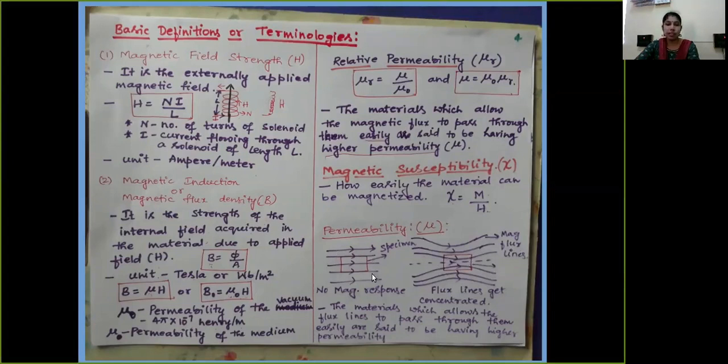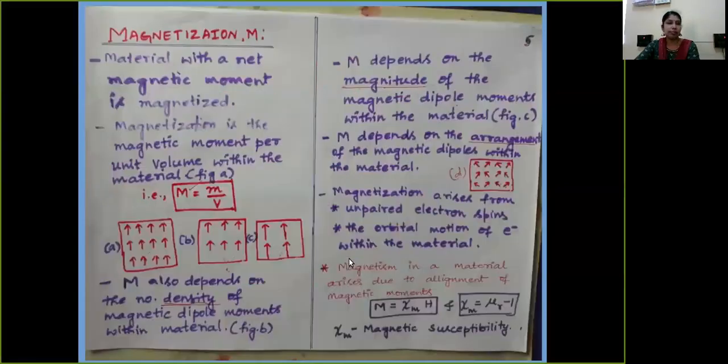Whereas the specimen that has no response to the external magnetic field is said to have lesser permeability. So permeability is that particular property of the material due to which the specimen allows the magnetic flux lines to pass through it easily. That is called the permeability of that particular material.